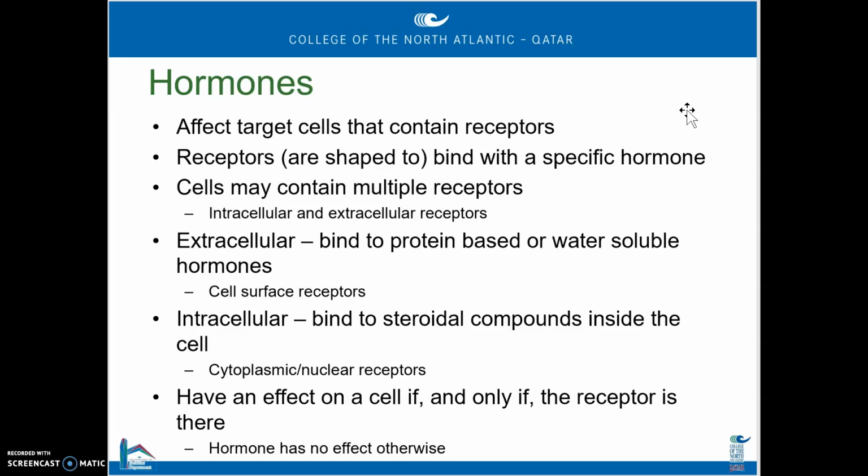Now, these are the ones that we're going to find inside the cell. So there's going to be a hormone receptor. It's not going to be on the surface of the cell, but it's going to be inside or deep in the cell. So the hormones have to find a way to get into the cell if they're going to function using those types of receptors. And if the cell doesn't have a receptor, then that hormone won't have any effect on that particular cell. So a receptor has to be present in order for a hormone to function.